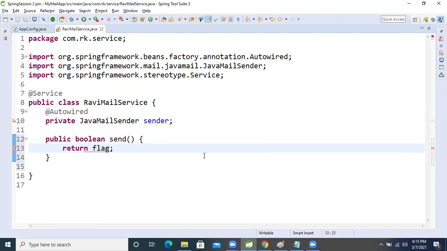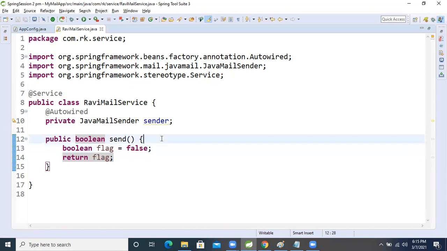I will write the logic because of that. So inside also, boolean flag, by default I'm making it false only. False. After that I will write the logic. This is the method. Okay, so now things are going good.